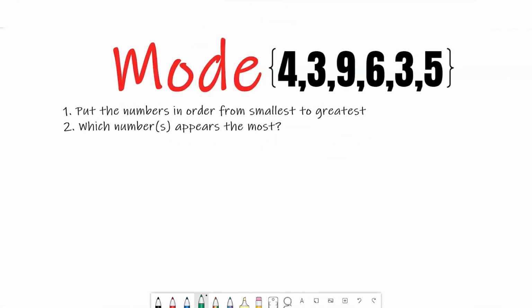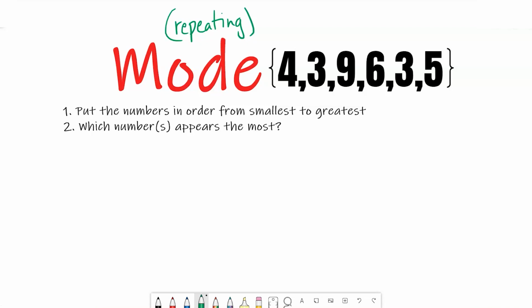Mode in statistics review video. So this video is a quick review on how to find the mode of a set of data values. So remember, or if you didn't already know, mode is basically asking about which numbers are repeating. And unlike all of the other types of statistic data that we've talked about when we've done median and mean, there can be more than one mode.